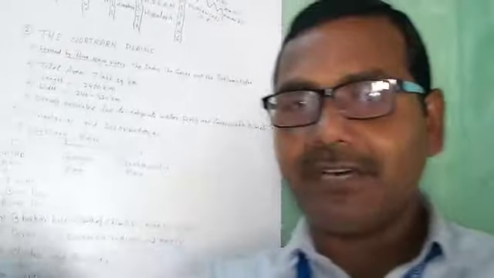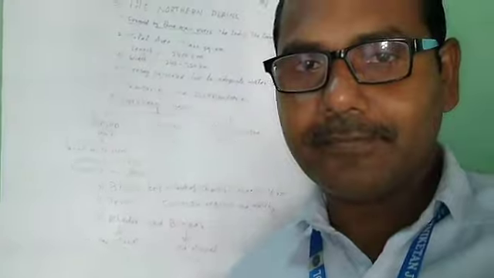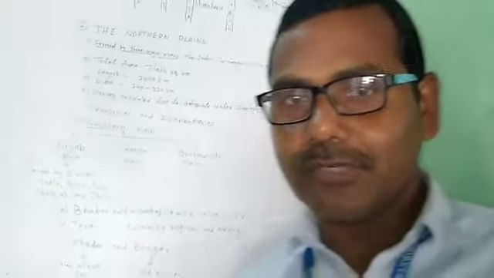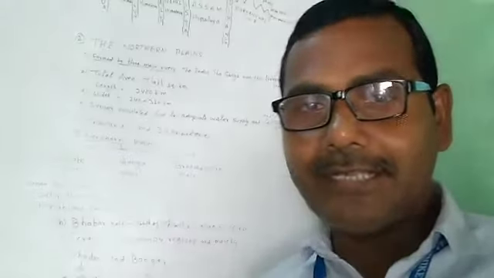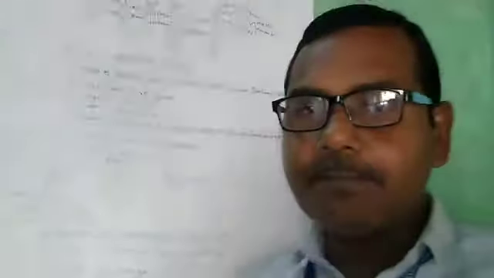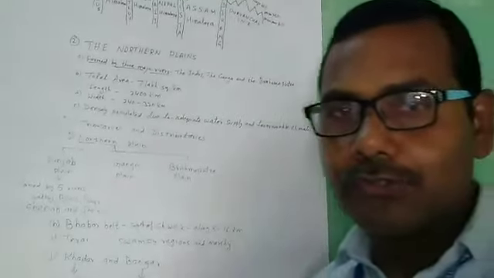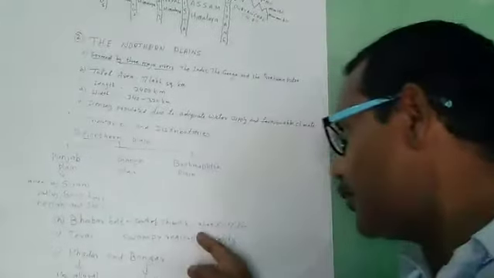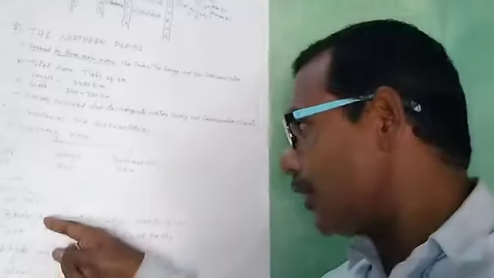That is called the Bhabar belt. Bhabar belt means when the river descends from the mountain, it flows with its pebbles and they spread on both sides up to 8 to 16 kilometers. That region is called the Bhabar belt.